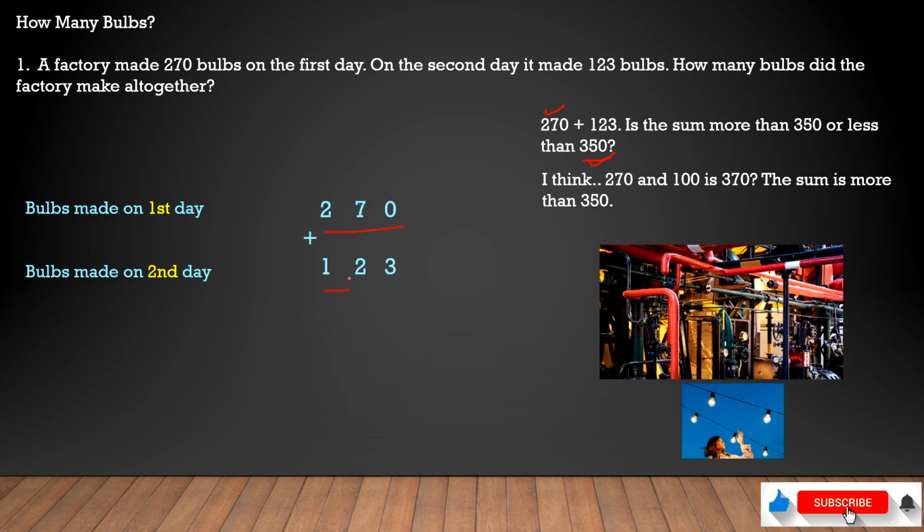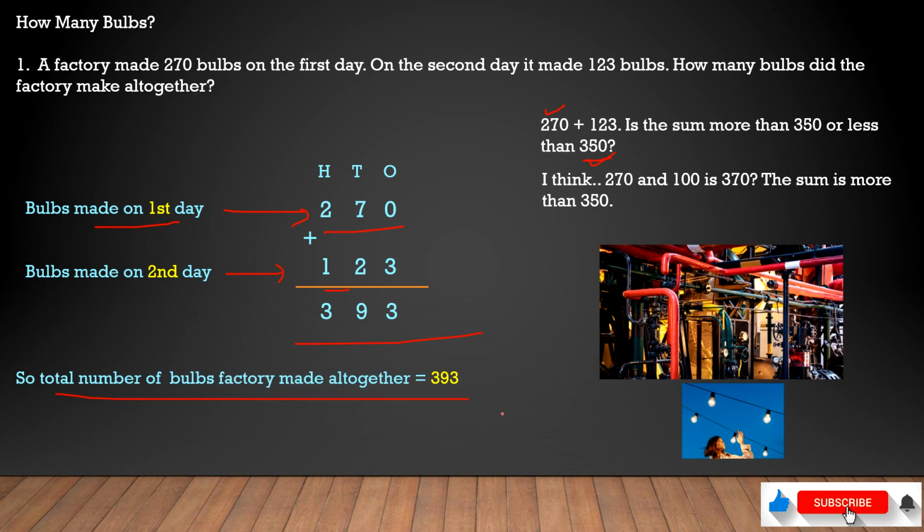And these are the numbers written over here. This is the bulbs made on the first day, and this is the bulbs made on the second day. If you add these two numbers together, we get 393. So yes, the total number of bulbs the factory made altogether is 393.